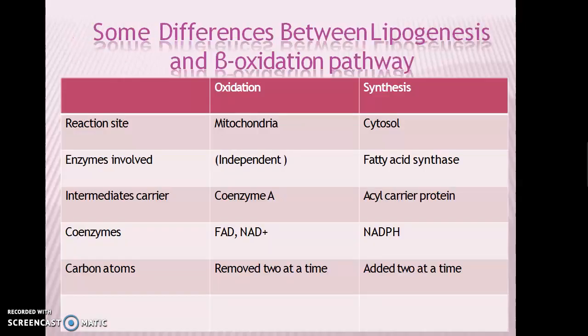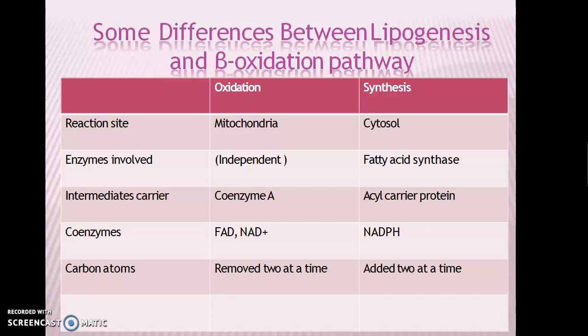There are many differences between the lipogenesis and beta oxidation pathways. First, the site of reaction. Oxidation occurs in the mitochondria, whereas the synthesis occurs in the cytosol.